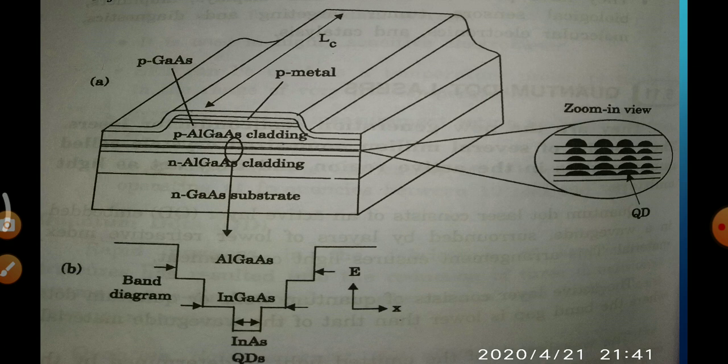Under the forward biasing condition of the diode, majority charge carriers move towards the junction, where the quantum dots are already placed. The recombination of electrons and holes takes place and emits photons, and these emitted photons travel in the same phase and amplitude. The special feature of the quantum dot laser is that we can adjust the wavelength of the emitted photons by adjusting the size of the quantum dot.